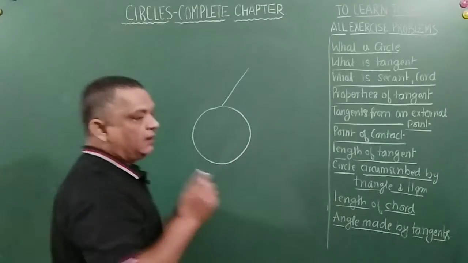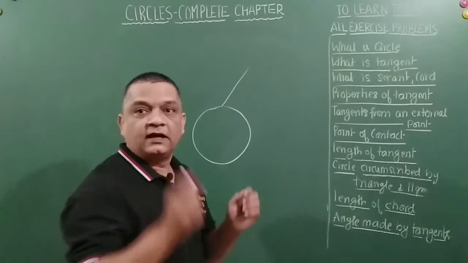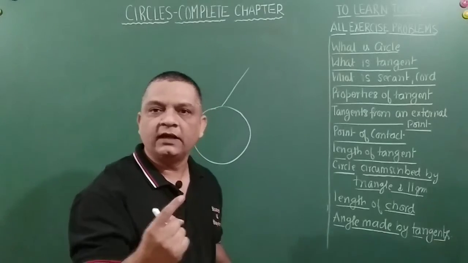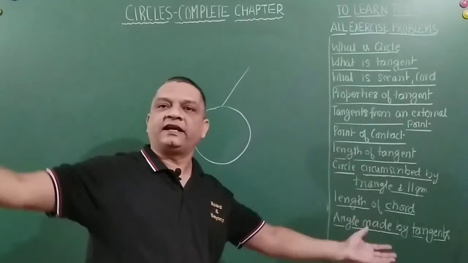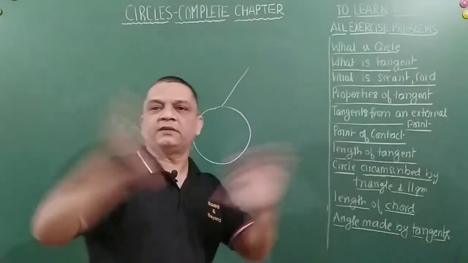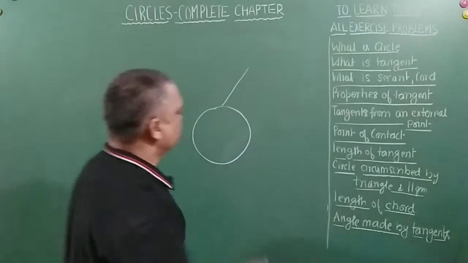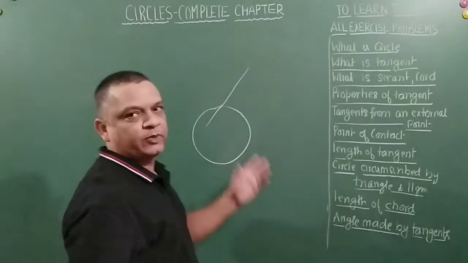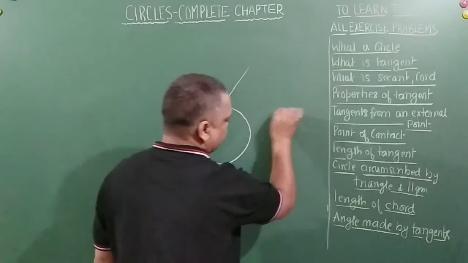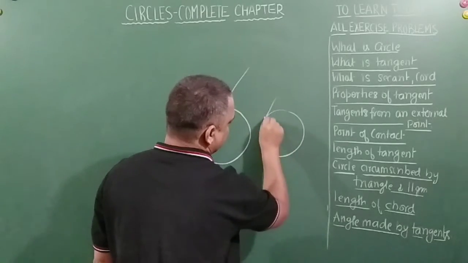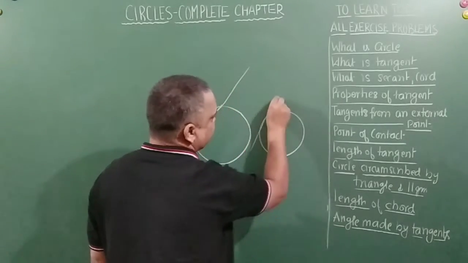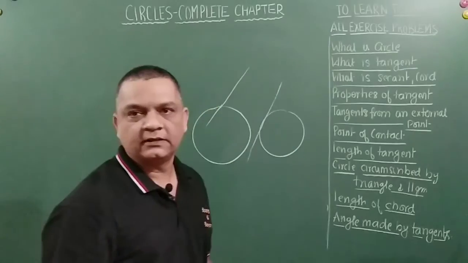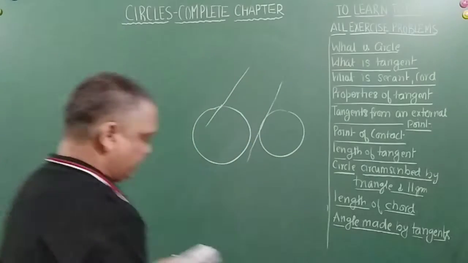Why? Because a tangent is a straight line which touches the circle at one point, and which when produced on either side will never touch the same circle again, right? So if I produce it here, it will actually cross the circle. This would not happen, right? So something like this. If this is touching here, then when I produce it on this side, it will never touch the same circle again. Correct? So you got it? So please don't get confused.